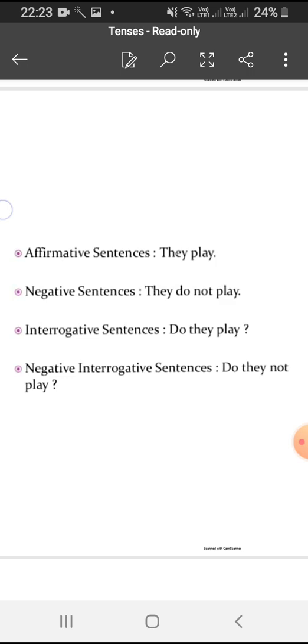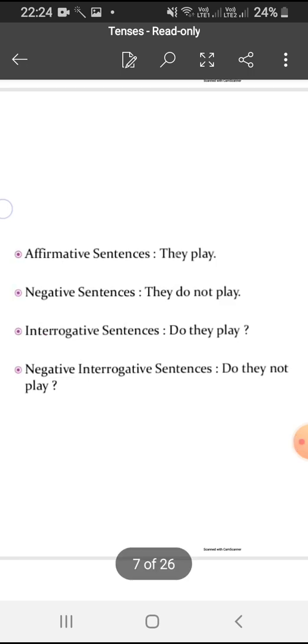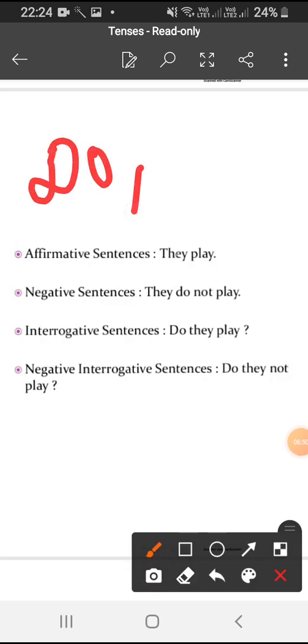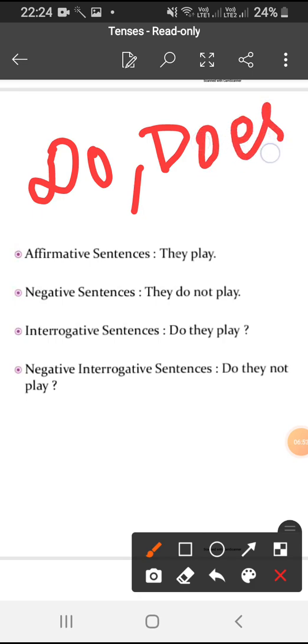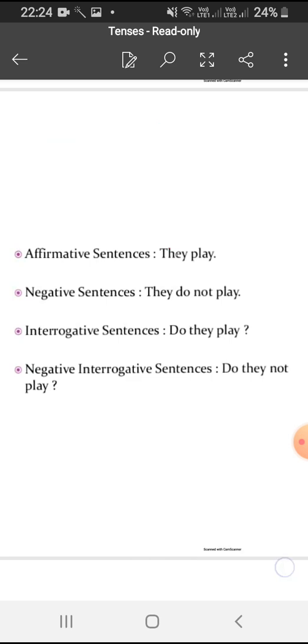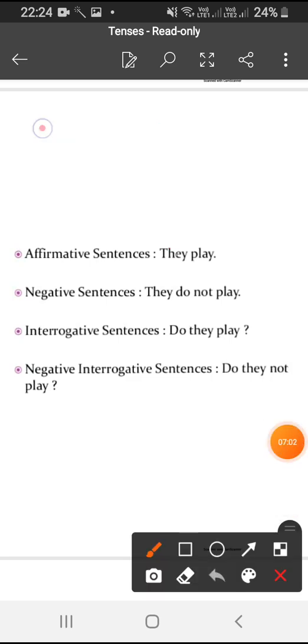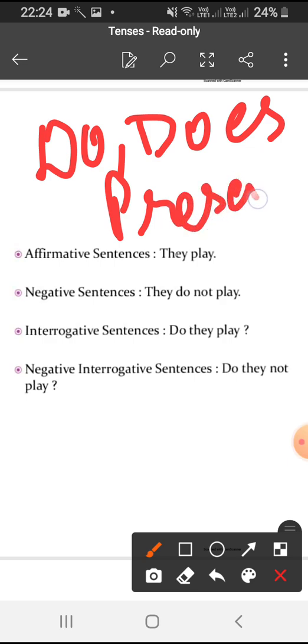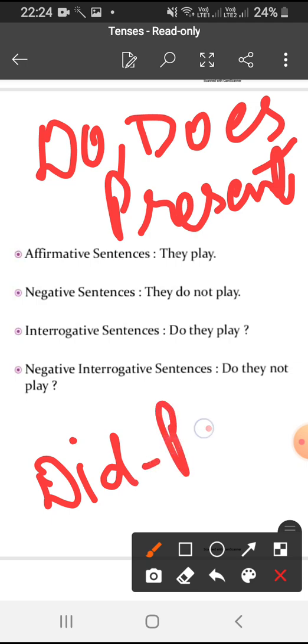But if there is no helping verb, then the use of do, does, and did comes into the role. Do and does are used for the present tense, and did is used for the past tense.